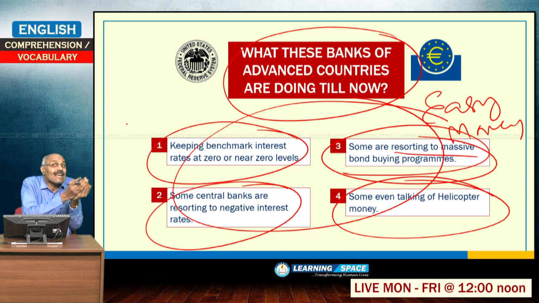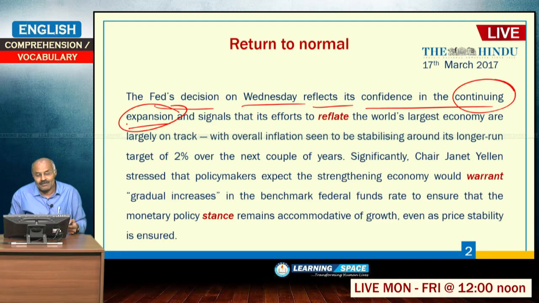Around 3 months ago, it increased just 0.25% and now it increased another 0.25%, and another 2 increases will be there. So, USA is gradually shifting from easy money policy to normal monetary policy. That is the essence of this paragraph. The Fed's decision reflects its confidence in the continuing expansion. So, now it is increasing the interest rates.